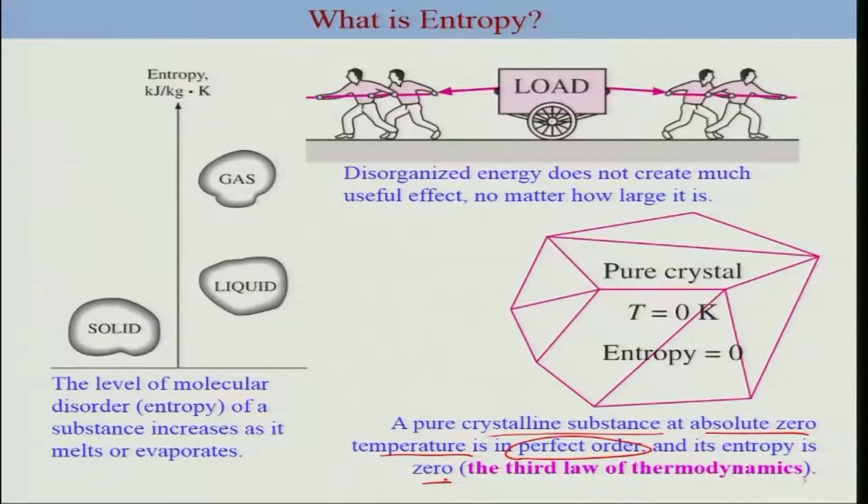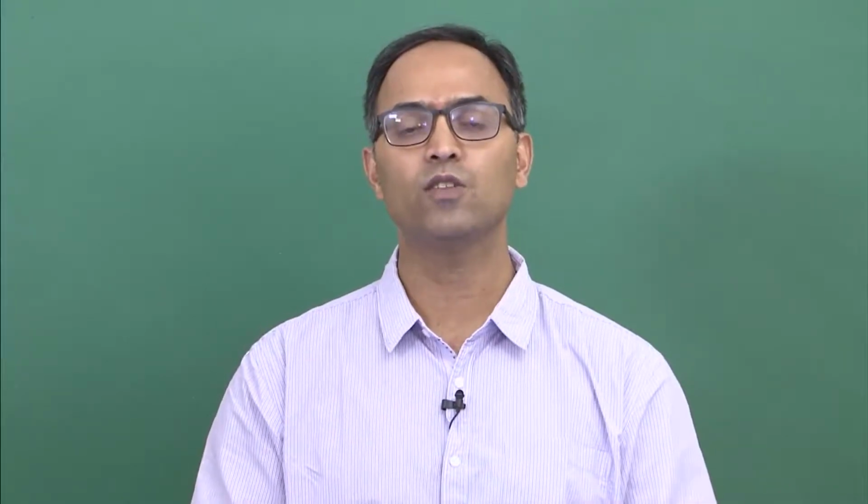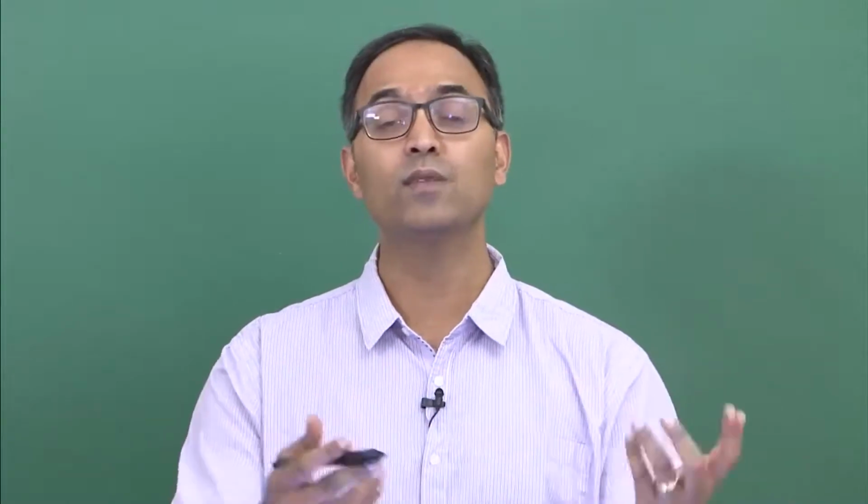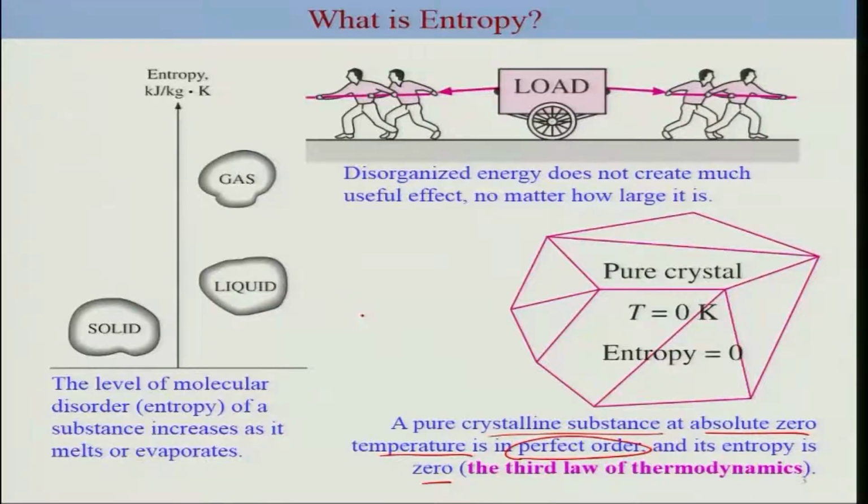Now, as I said, entropy can be related to disorderedness, in some sense to the number of possible configurations of the molecules in a given state. Higher temperature indicates a higher number of configurations, because molecules can move around and access possible energy levels. You have different energy levels, and the molecules can sit on the ground level at a very low temperature, and if you provide energy, they will be excited to a higher energy level.